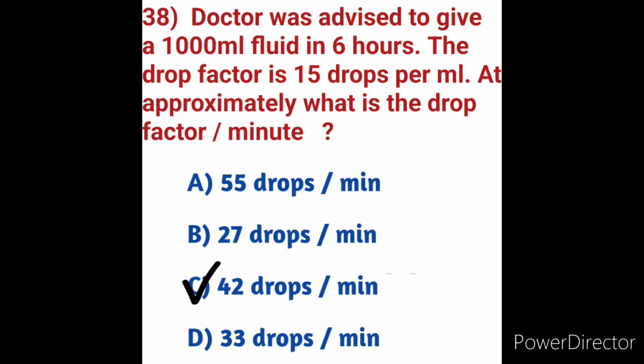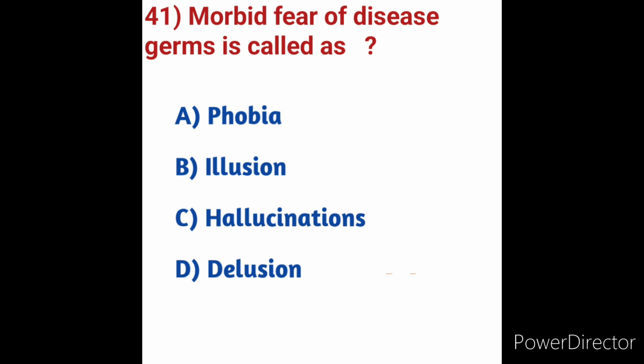This is the 38th question. The 38th question was missed in sequence, so we are discussing it here between 40 and 41. Next we will move on to question number 41. Morbid fear of disease germs is called as what? We'll see the options first. Option A phobia, option B illusion, option C hallucinations, option D delusions. Here the morbid fear of disease or germs is called by the medical term mysophobia.